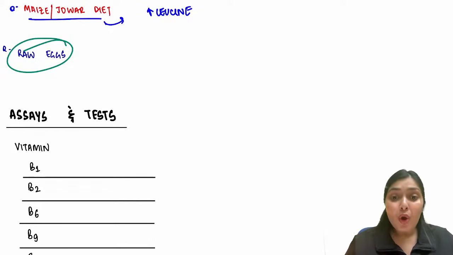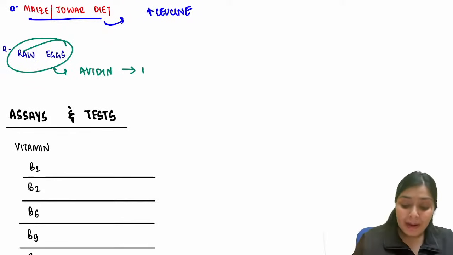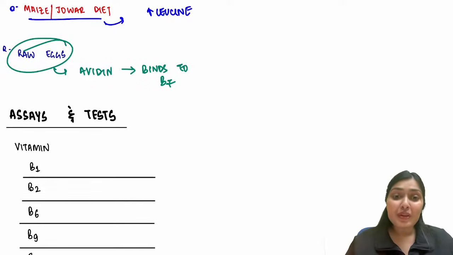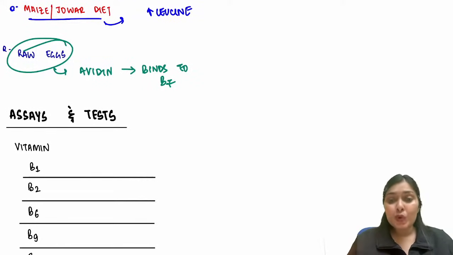Remember, these raw eggs have avidin in them, and this avidin binds to B7 and prevents its absorption. So which vitamin deficiency would be there? B7 deficiency would be there. What is B7? Biotin, right? So this is all about the water soluble vitamins, their implications, and what all clinical scenarios your examiner can throw up to you in Viva.